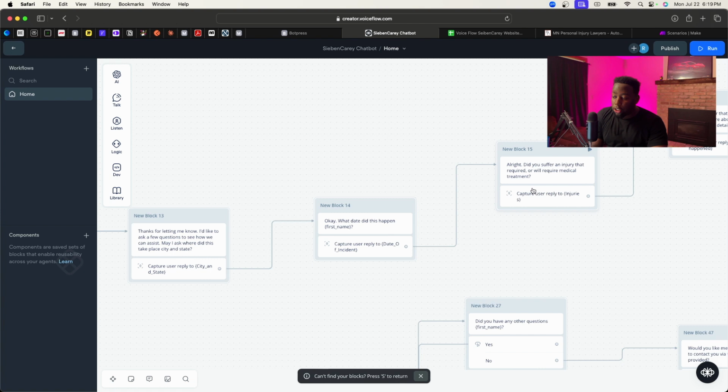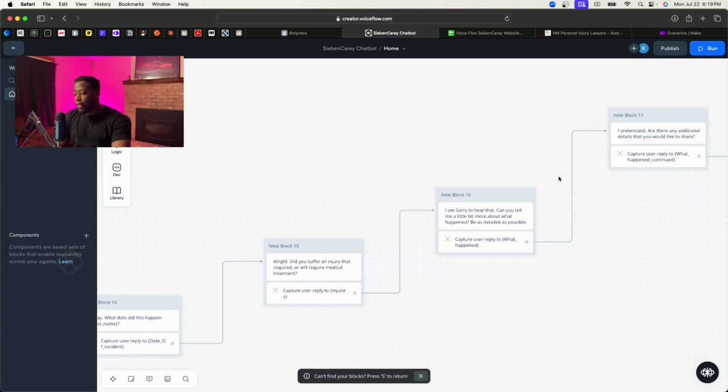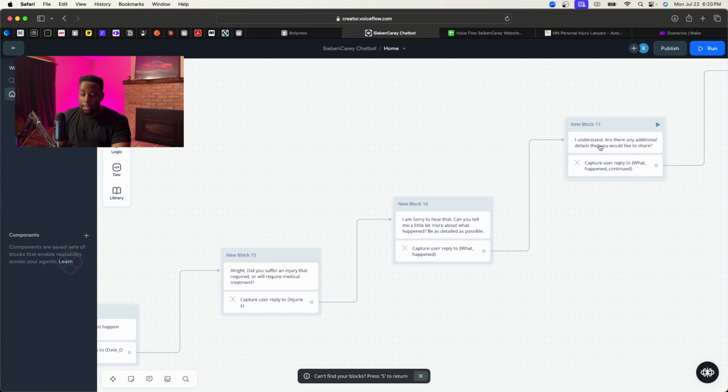They'll also be asked about their injury, because if you get into an accident, obviously we want to document, or we want to collect as much information about what happened to you and how you're feeling. That way you could help the lawyers build a case for you, right? So again, it will just collect that information. And then after that, it will ask for any additional details.